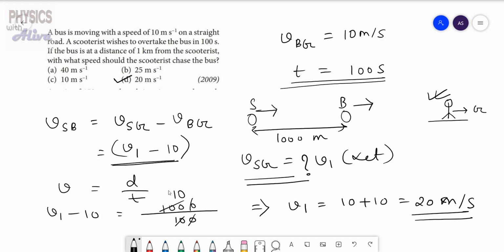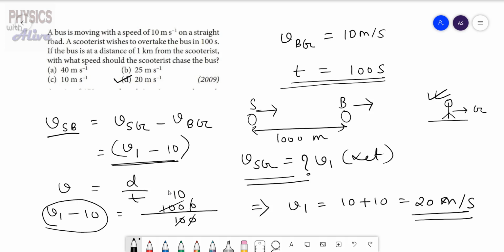See why we are taking this velocity here, that is v1 minus 10, that means the velocity of the scooter with respect to the bus, because the person who is sitting in the bus is seeing the scooter coming with the velocity v1 minus 10, as the bus and the scooter both are moving in the same direction. Bus is moving with velocity 10 meter per second and scooter is moving with velocity 20 meter per second.